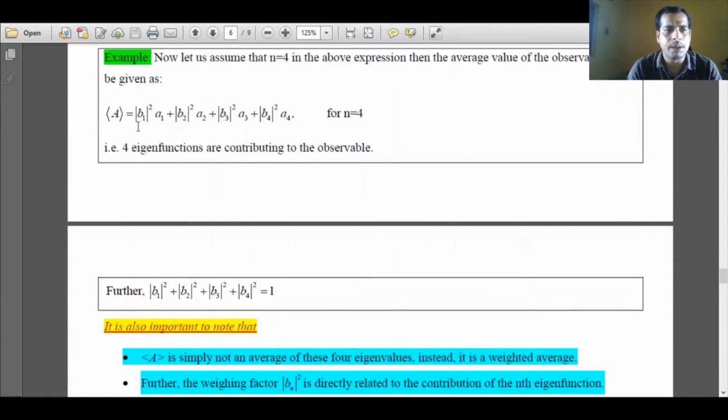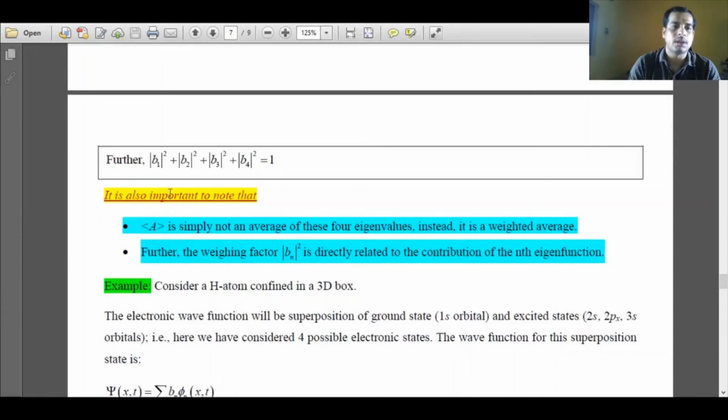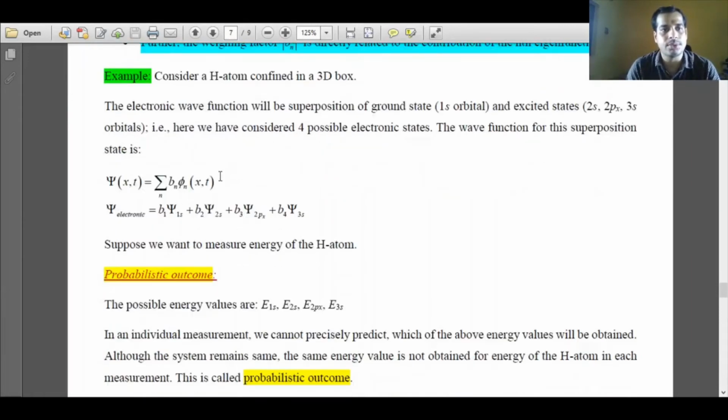Suppose b1 square plus b2 square plus b3 square plus b4 square is equal to 1, and suppose my b1 square is 0.90 and each of the other 3 terms is 0.1. That means the first eigenstate or first eigenfunction contributes to a greater extent towards the average value or expectation value of the corresponding observable.